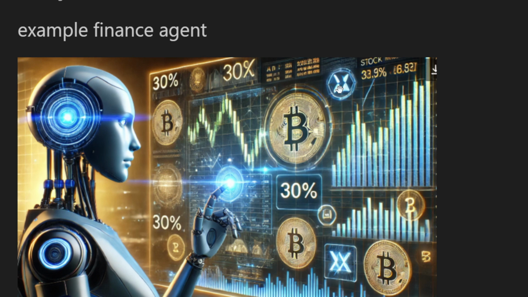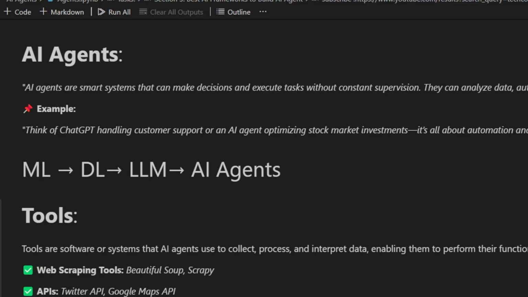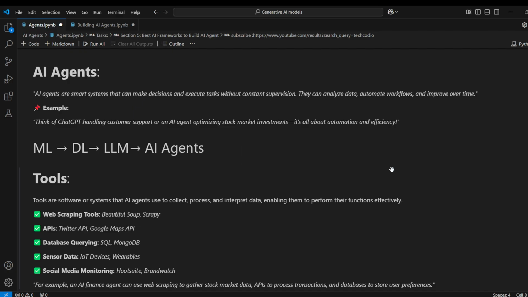So now let's start understanding more about AI agents. So guys, now let's see AI agents. The definition: AI agents are smart systems that execute tasks without constraints, and can analyze data, automate workflows, and improve over time. Right? It is a basic definition. I took a simple definition. We have so many big definitions, but I don't want to explain those. So now let's start understanding AI agents with a clear-cut example.